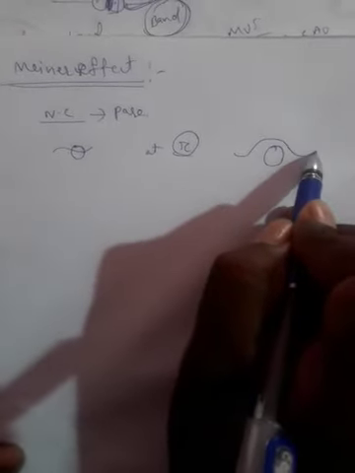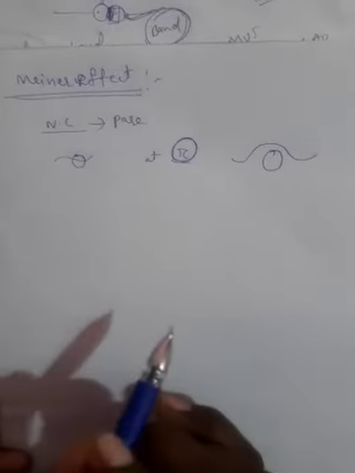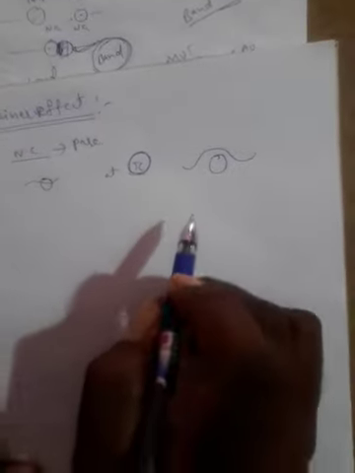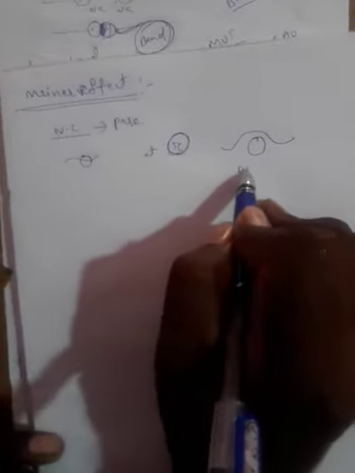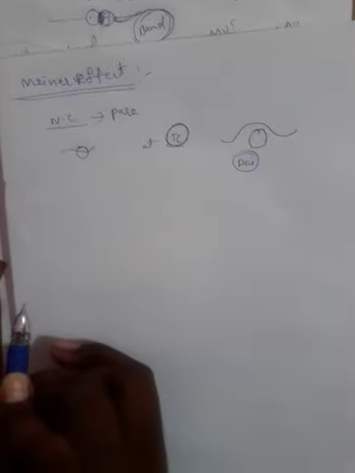In that case, the magnetic nature exhibited is diamagnetism, and the material exhibits superconductivity. This is the Meissner effect.